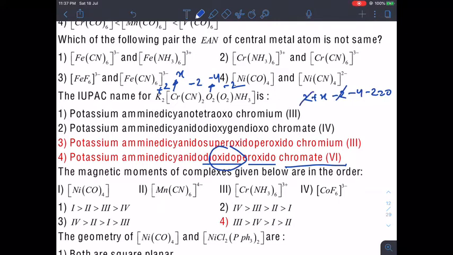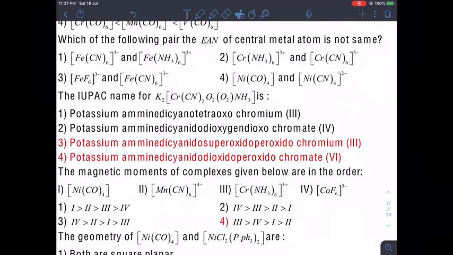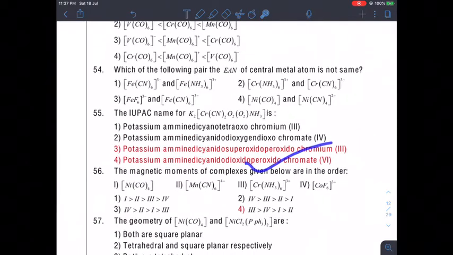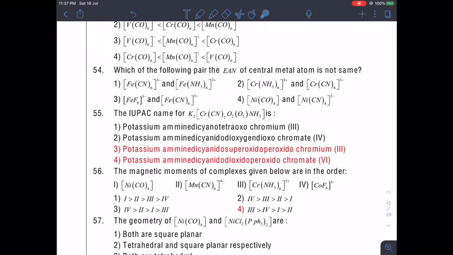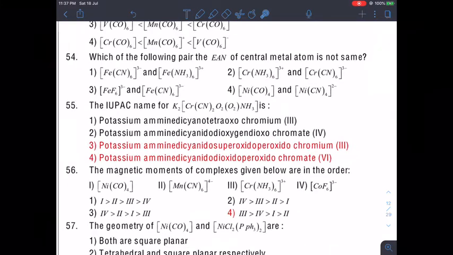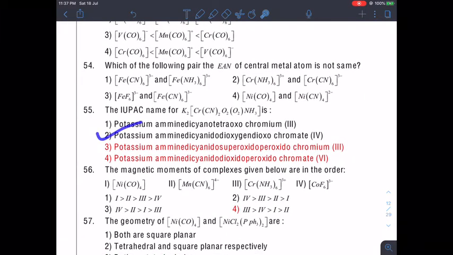So, from here what we got? x is equal to plus 6. So, this is absolutely fine, because as you can see here, we got the correct answer by the oxidation state. So, I would go for both of these, actually 2 and 4, both of these. As per the oxidation number, both of them are correct.